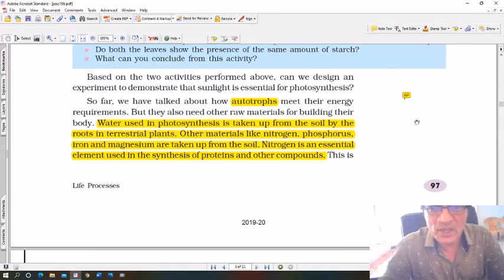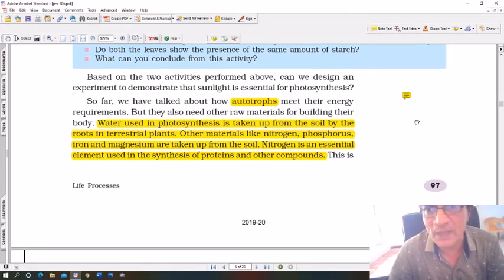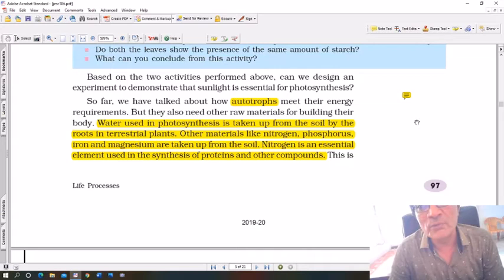Water used in photosynthesis is taken up from the soil by roots in terrestrial plants. What are terrestrial plants? Plants that actually live on land. They are called terrestrial. Plants which live in water are called aquatic plants.